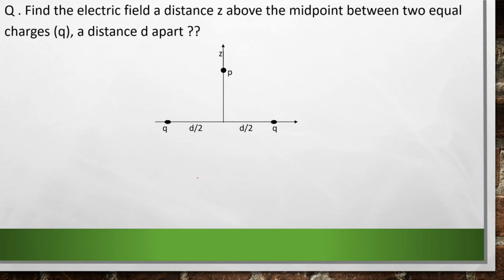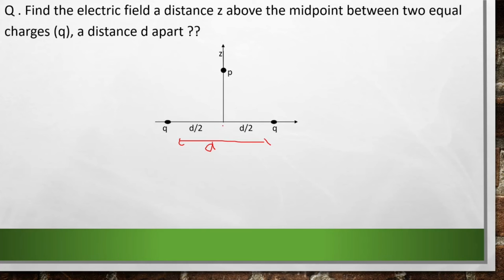Now let's try to do a problem, and this is a really good problem. So let's try to do it. Find the electric field at a distance z above the midpoint between two equal charges q, a distance d apart. And the figure is given like this. There are two charges q, q, and it tells that these both charges are at a distance d apart. And we need to find the electric field at a distance z above the midpoint between two equal charges.